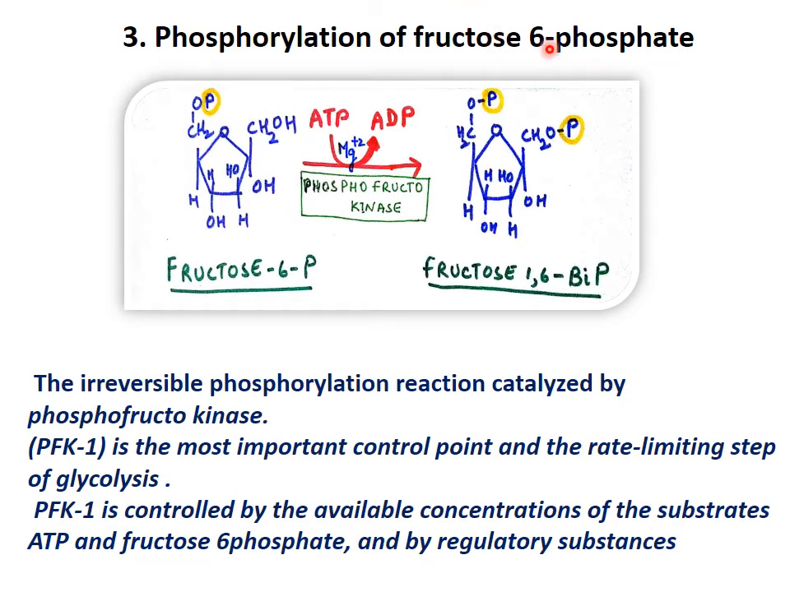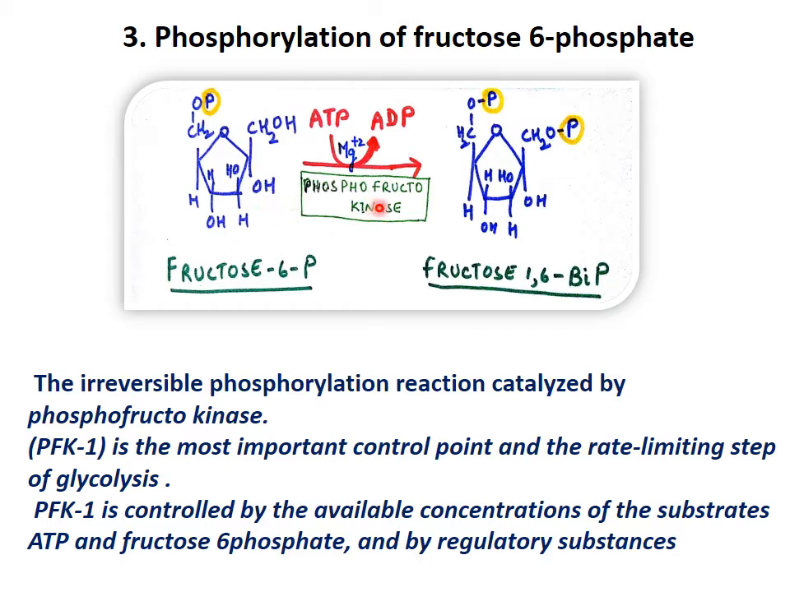Then phosphorylation of fructose 6-phosphate. Now the first step is repeated. First step, it was phosphorylation of glucose. Now here, after the conversion of fructose, one more phosphate is added and the molecule becomes fructose 1,6-biphosphate. Before that it had only 1 phosphate. Now one more phosphate is added. That fructose was 6-phosphate. Now at the first position it has another phosphate. So the compound formed is fructose 1,6-biphosphate.